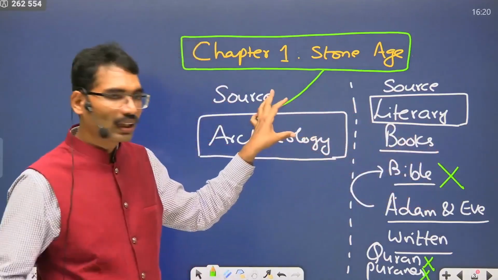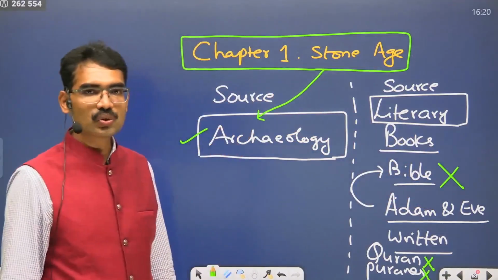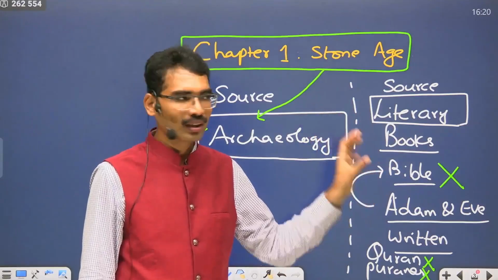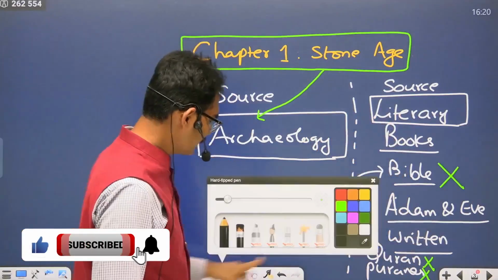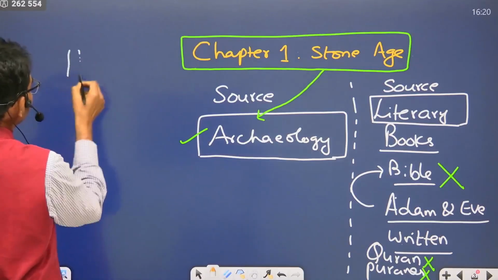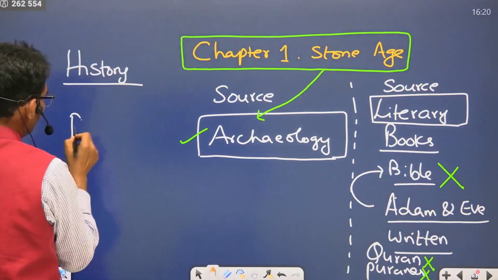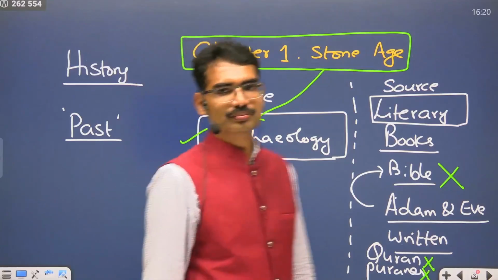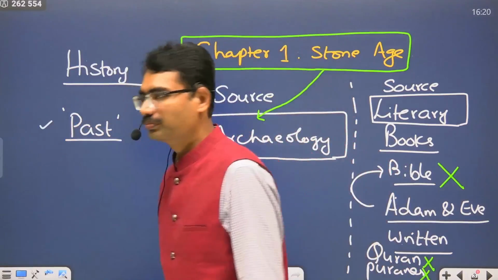One result of that development is the emergence of a new idea or a new technology or new science related to our own past, our own ancestors. So here we are talking about history. What is the meaning of history? History means a record of humans' past. History is about records of the past.